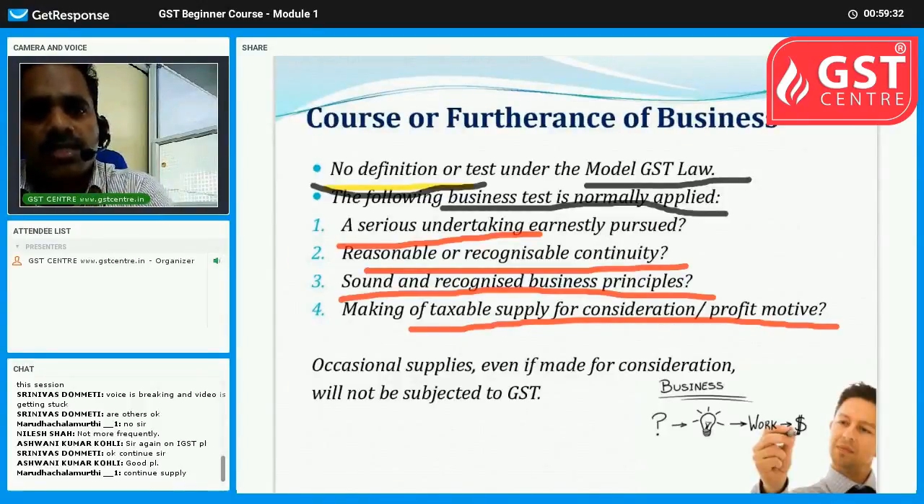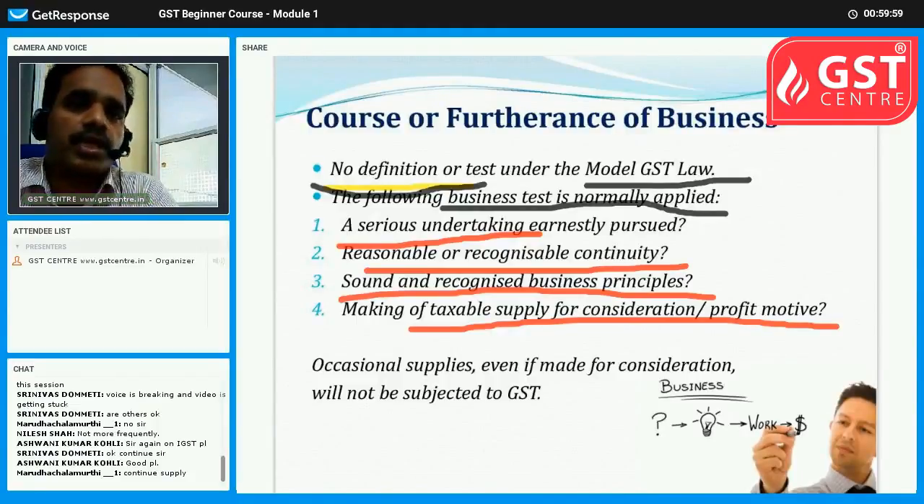And it should be based on sound and recognized business principles. It is important in the sense that you have to make a difference between personal purchases and business purchases, or personal supplies and business supplies. Because for personal transactions, there is no tax applicable.